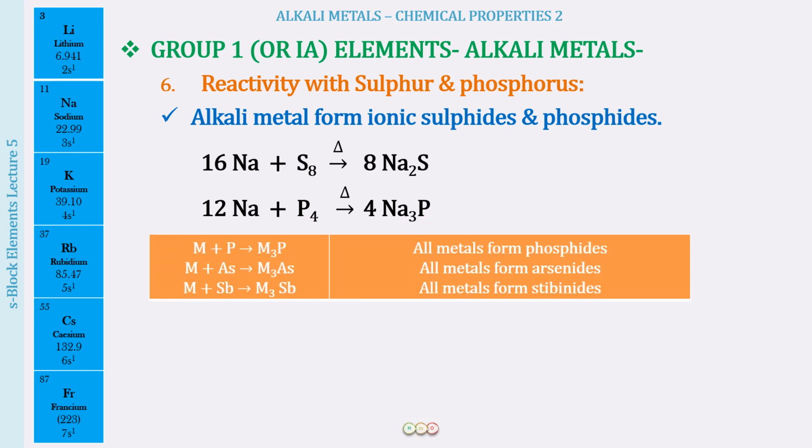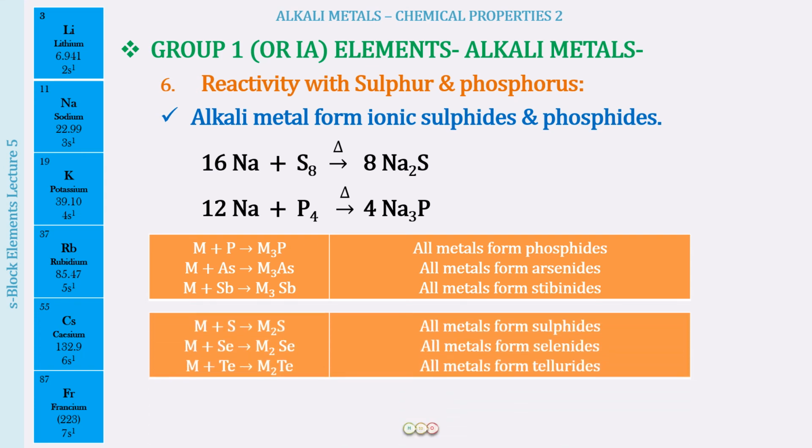In fact, you can look at all the reactions down the group 15 elements. We will have phosphorus reacting with the alkali metal to form phosphides, arsenic forming arsenides, and antimony forming stibanides. Why is it called stibanide? Because antimony has the Latin name stibium. Okay, so you can just remember that antimony is going to be stibium. So that is why we call the anions stibanides. And then similarly, the oxygen family also goes the same way, like oxides, sulfides, selenides, and tellurides.